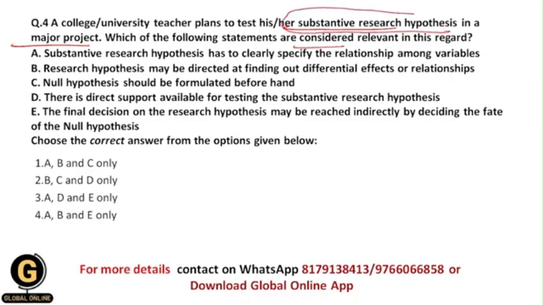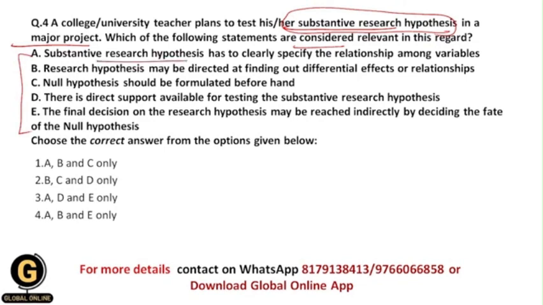Basically here he wants to test a substantive research hypothesis, and research hypothesis means alternative hypothesis. In this hypothesis we state, or we predict, that there is a relationship between the variables. So with regard to this hypothesis testing part, which of the following statements are correct?